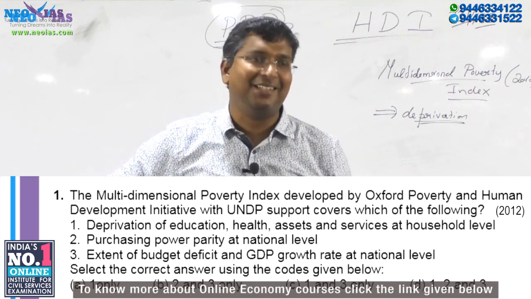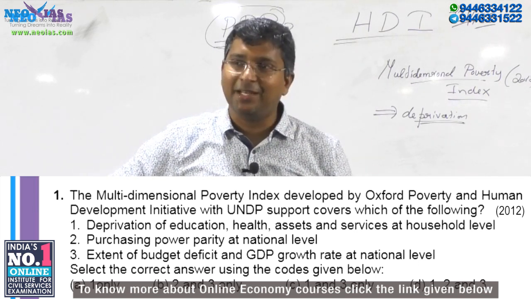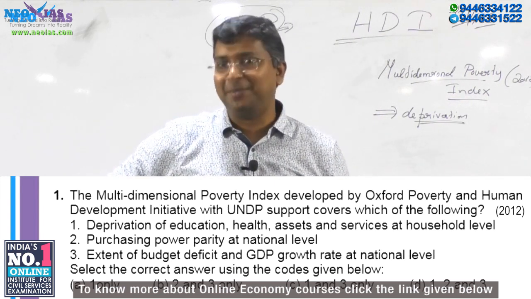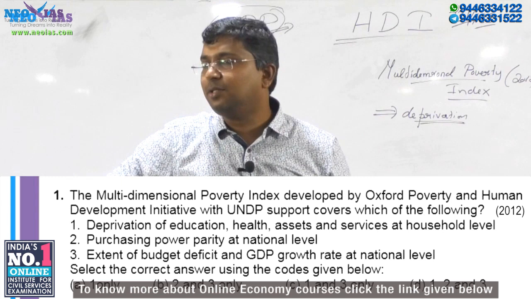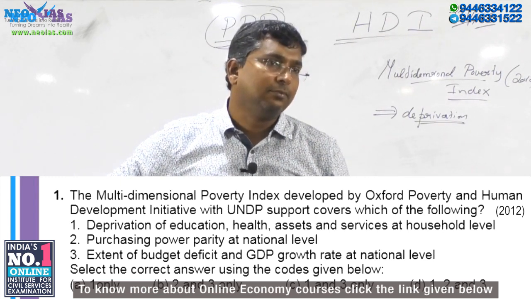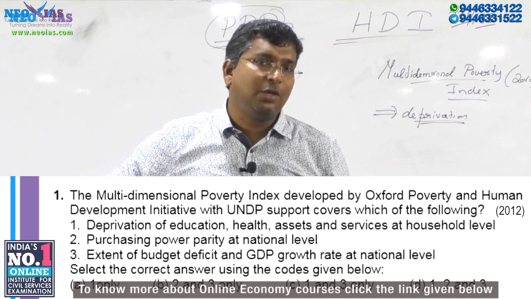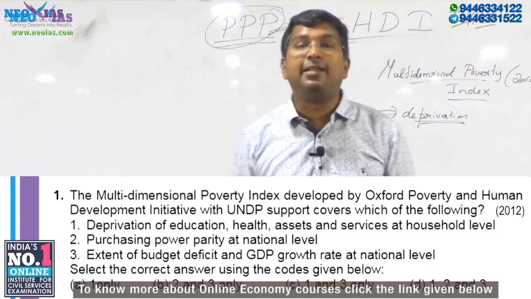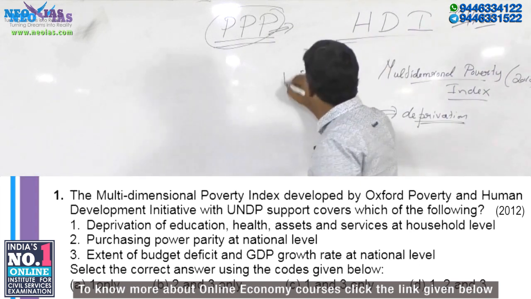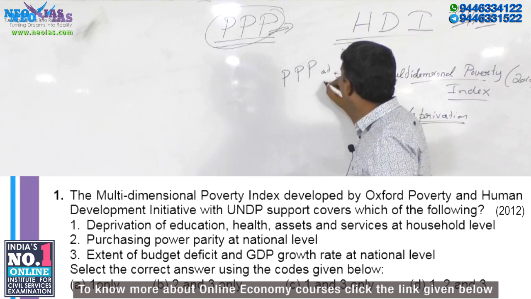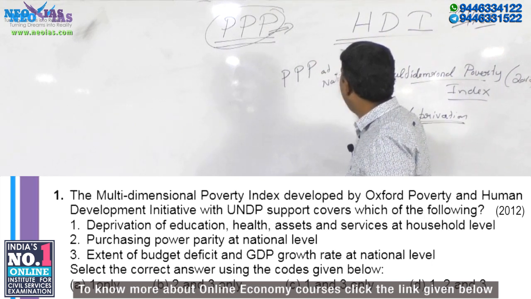You had a confusion regarding the second statement. That confusion got over because of the third statement. What am I trying to say? What is the second statement saying? Purchasing power parity at national level.